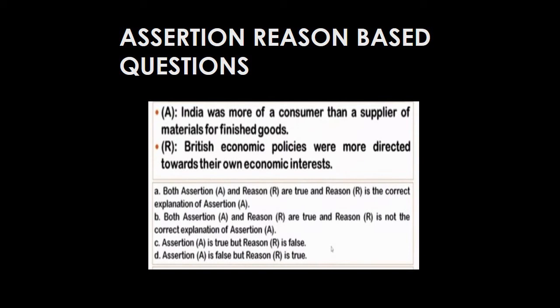Now come to the reason. British economic policies were more directed towards their own economic interest. Now this one is correct. The statement of the reason is correct. So what is your answer? Assertion A is false but reason R is true.